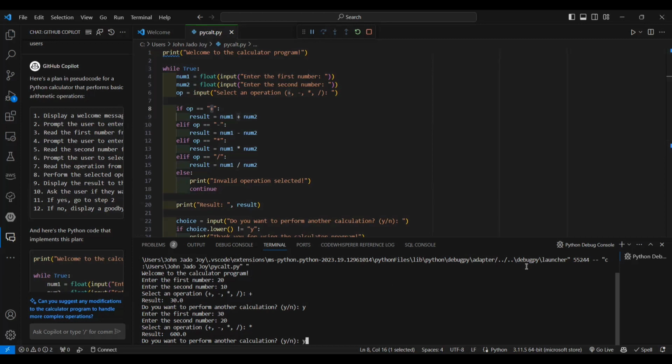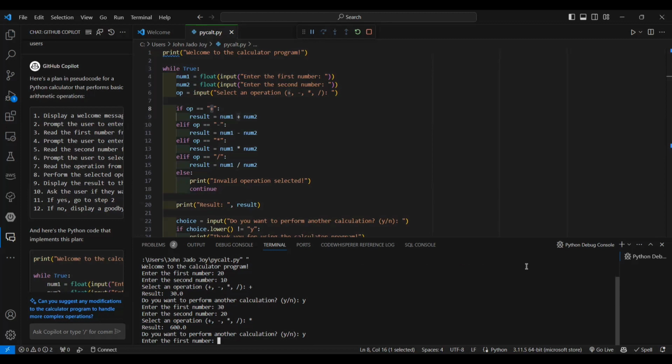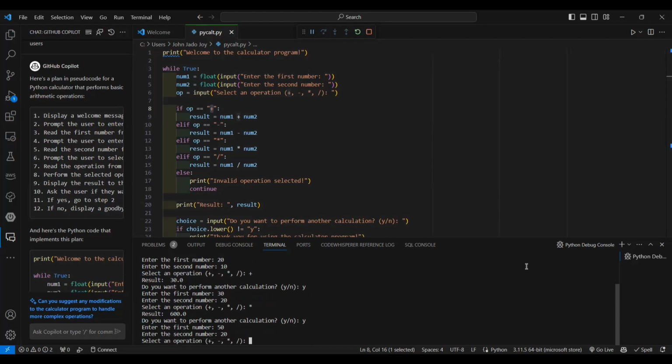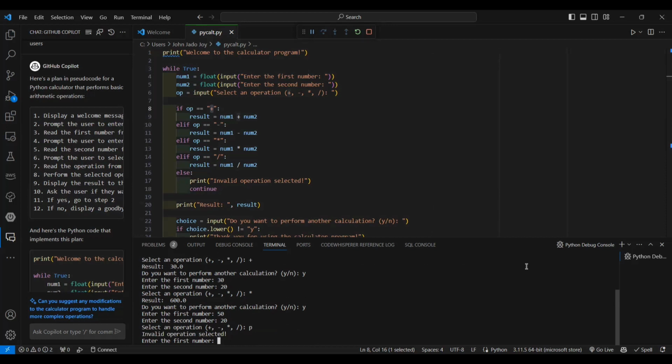Again I'm performing the operation. First number I'm giving 50. Second number I'm giving 20. Here I'm giving an operation which is not valid. See, it is saying invalid operation selected. So again it has been made such that it has to ask the first number.